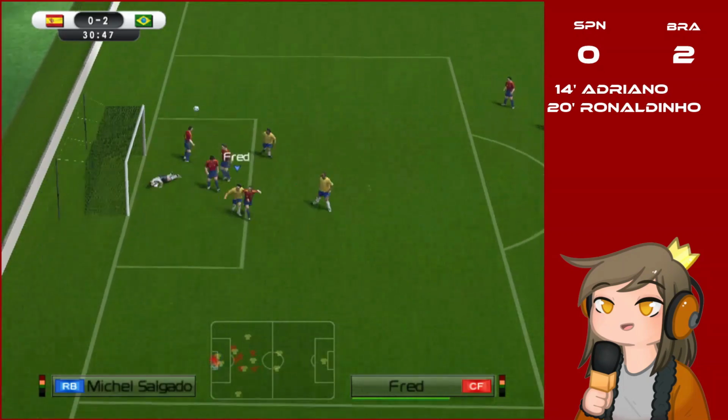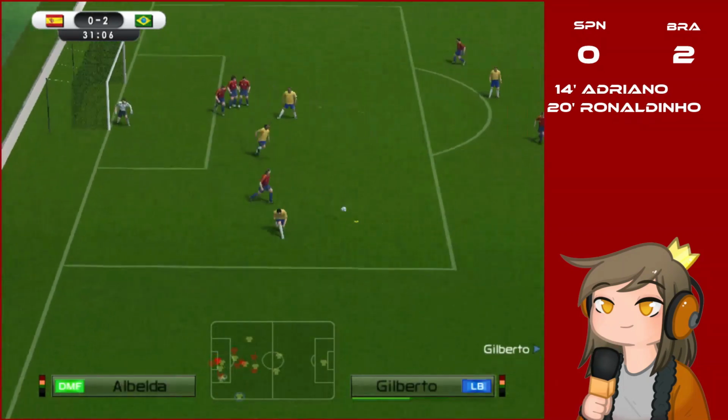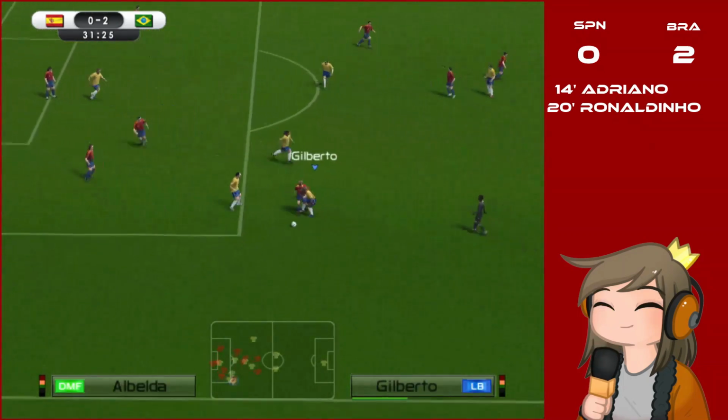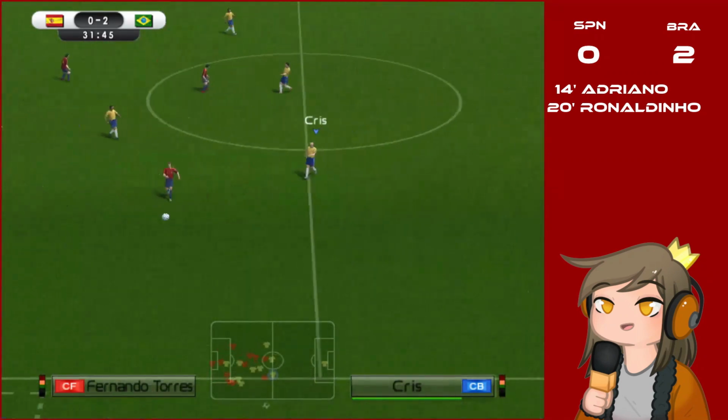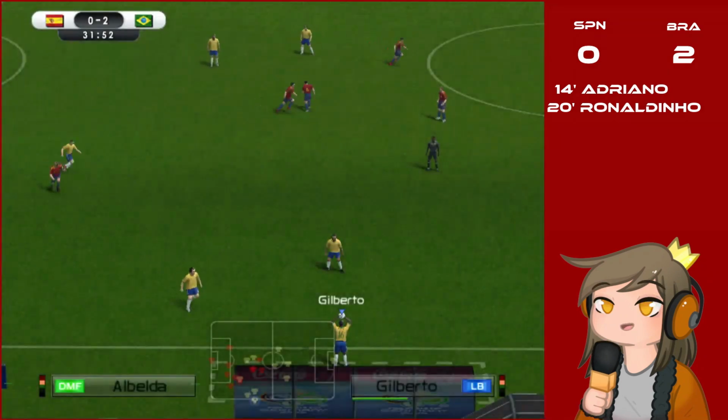Passes it to Ronaldinho. And it hits the bar. How has that not gone in? It's a throw-in for Brazil.